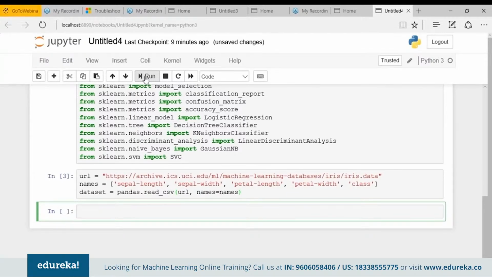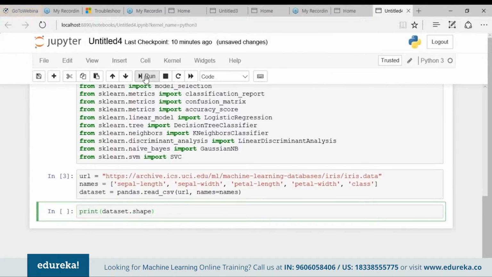In case you have some network issues, just go ahead and download the iris data file into your working directory and load it using the same method. But make sure that you change the URL to the local file name or else you might get an error. Our dataset is loaded, so let's move ahead and check it. Let's see how many columns or rows we have in our dataset. Let's print the number of rows and columns. So we use dataset.shape.